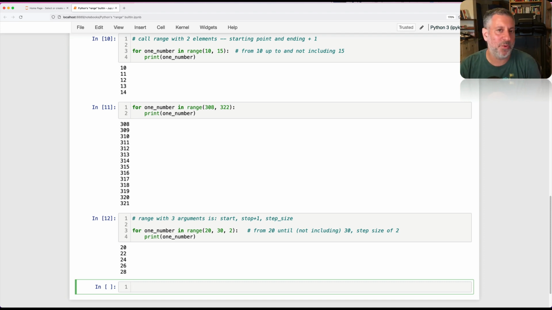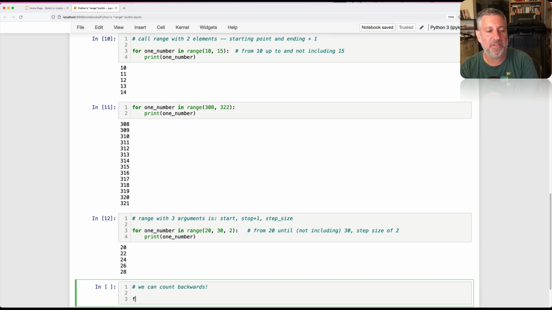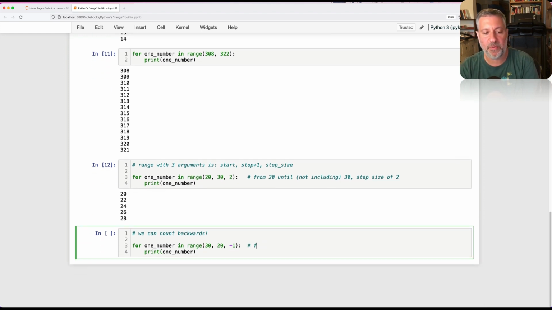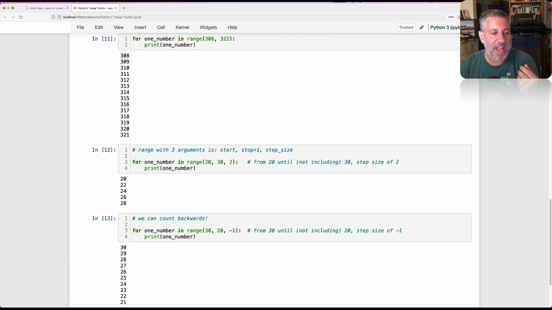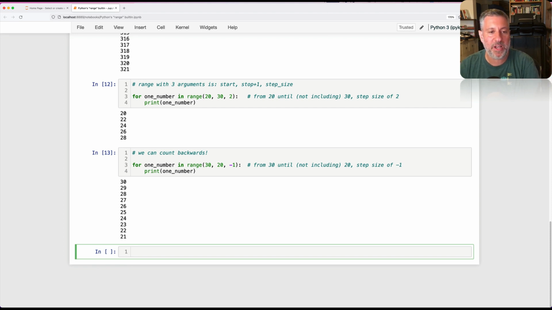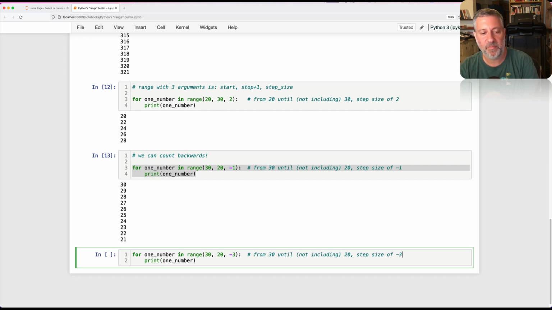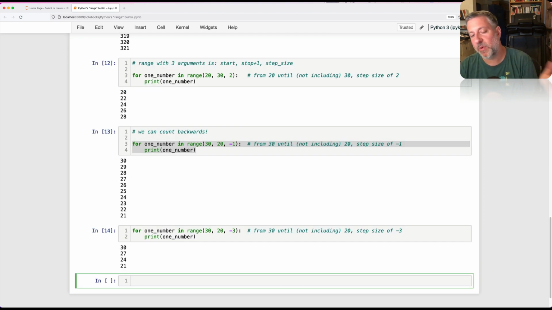Now I want to show you a few other cool tricks you can do with range. So we can count backwards. If I want to, I can say for one number in range, and watch this, I'm going to say here, 30, 20, minus 1. Print one number. And what's going to happen then? Well, it's going to start from 30 until not including 20, step size of minus 1. So every time we iterate, we're going to add minus 1. And so we start at 30, we get up to and not including 20. Of course, I can do this as well with a step size of, say, 3. And it's going to be 30, then 27, then 24, then 21.